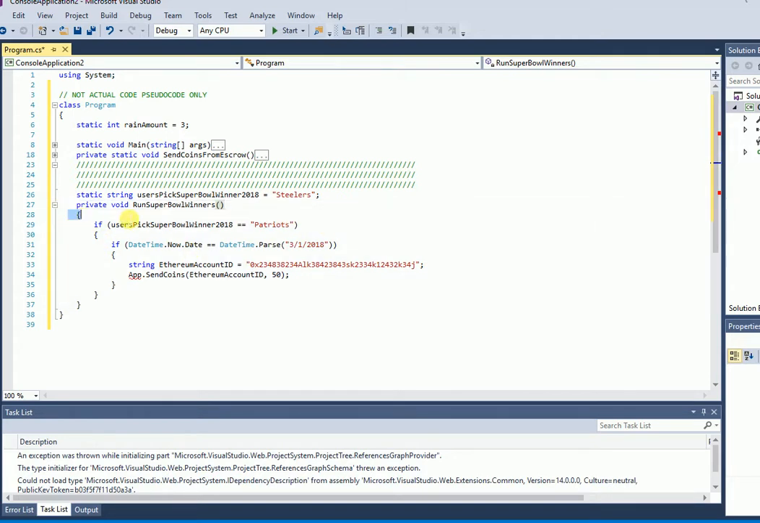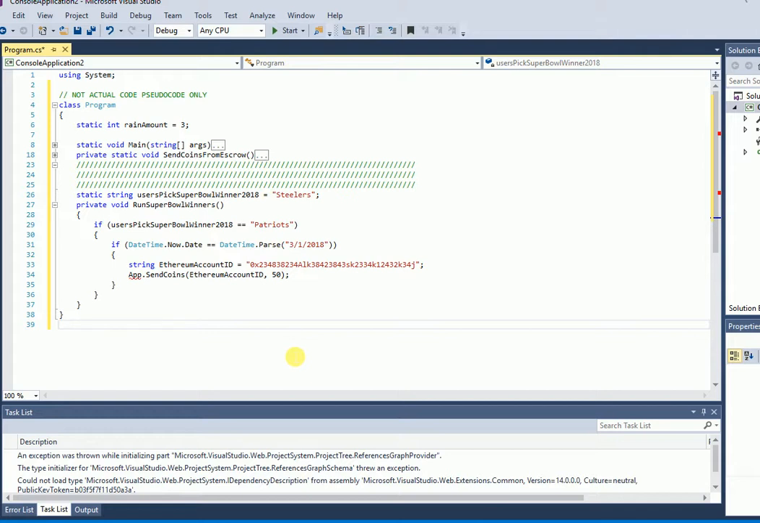So when this code runs after this date, if whatever the user chose matches who won, it would drop down into this point, and on this date, or after that date, or on that date, is what this is saying. If today's date is equal to 3/1/2018, take this account and send them 50 coins. So essentially, in this case, you picked the Steelers, but the actual variable that was passed in was the Patriots. This would never run. You would not get paid.